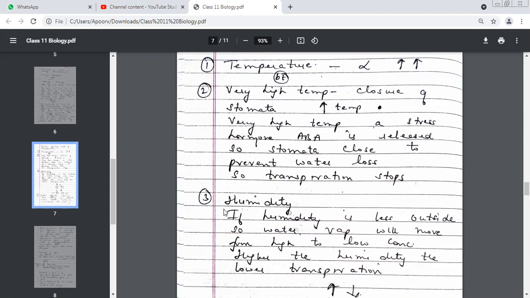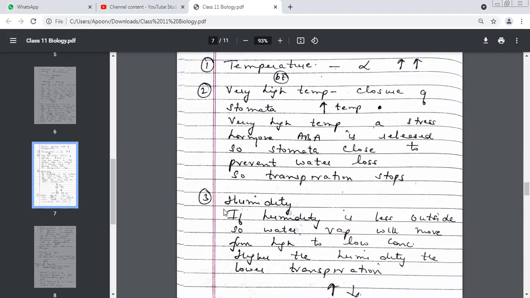Why does it stop? Because ABA hormone, the stress hormone, is released. Very good. So when you're writing about temperature, please mention both things, extreme temperatures and normal temperature.